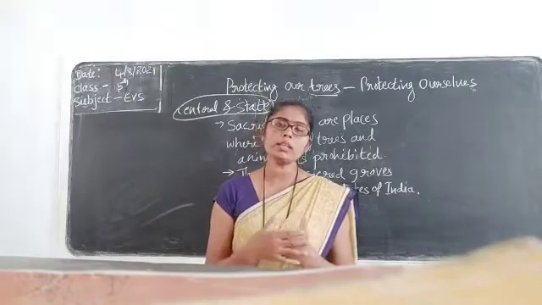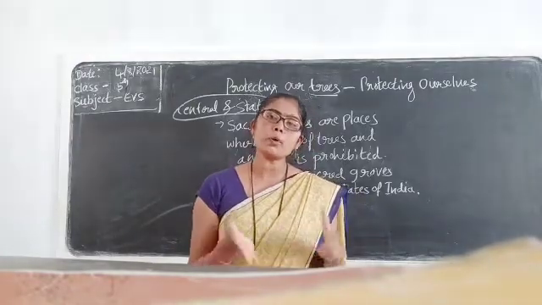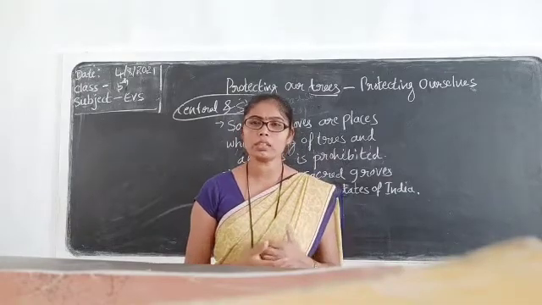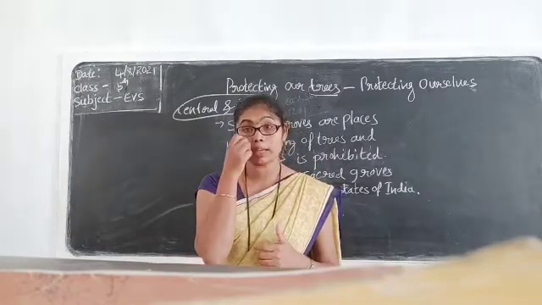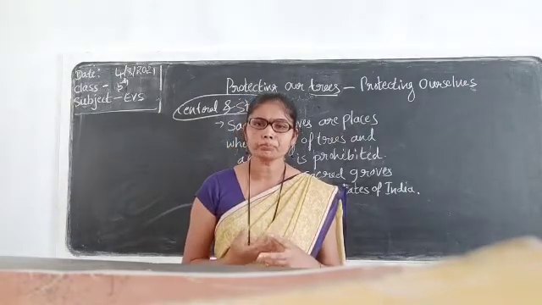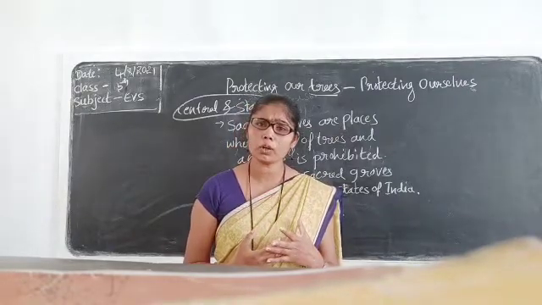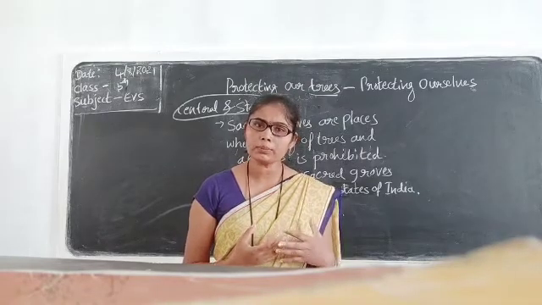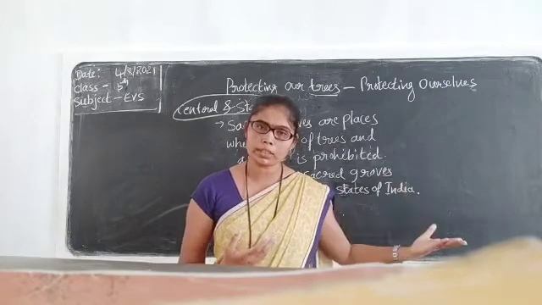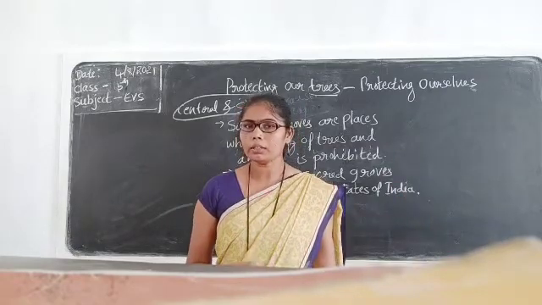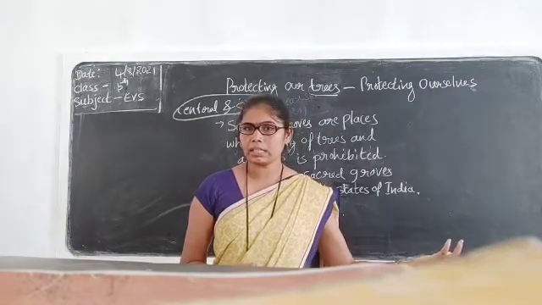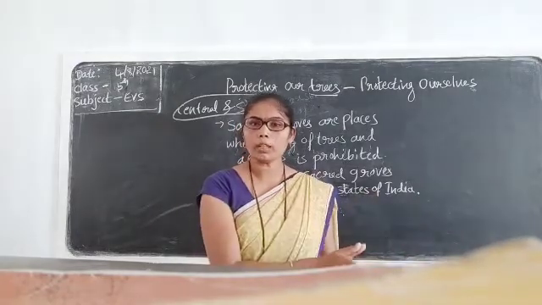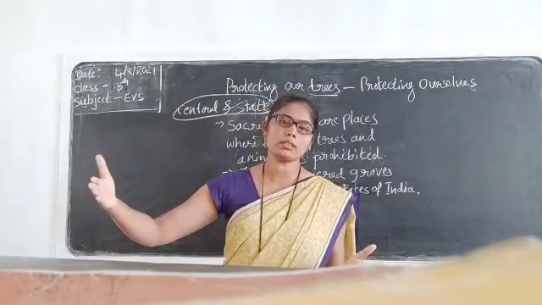The sanctuaries and the national parks are those which protect the wildlife. So many wildlife species are now vanishing, so it's our duty to take care of all those wildlife. We have to stop hunting for our enjoyment. We have to stop cutting trees, because in the previous lesson we discussed that because of deforestation only, all the wildlife is entering into the towns and cities.